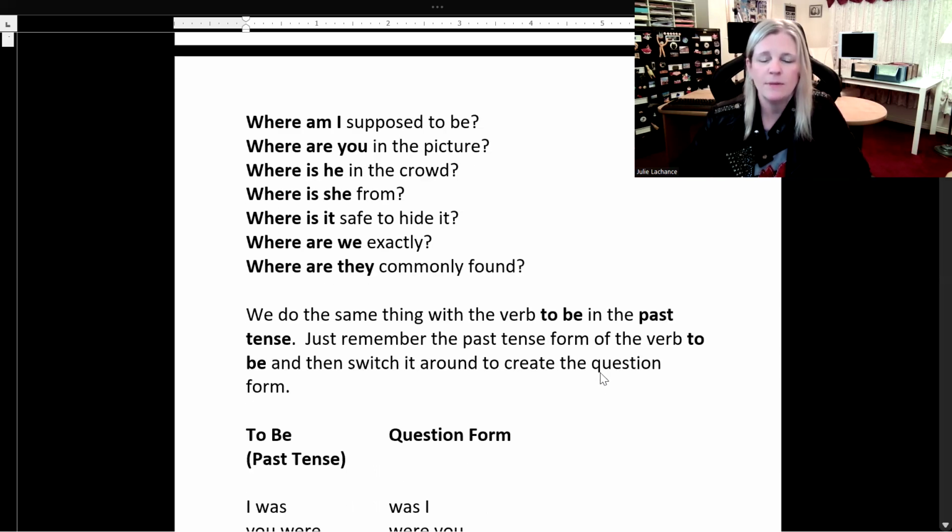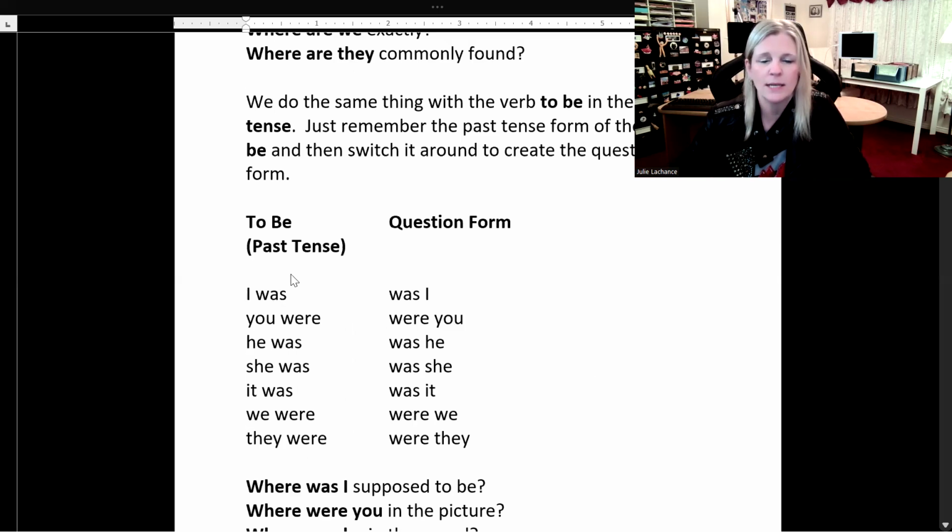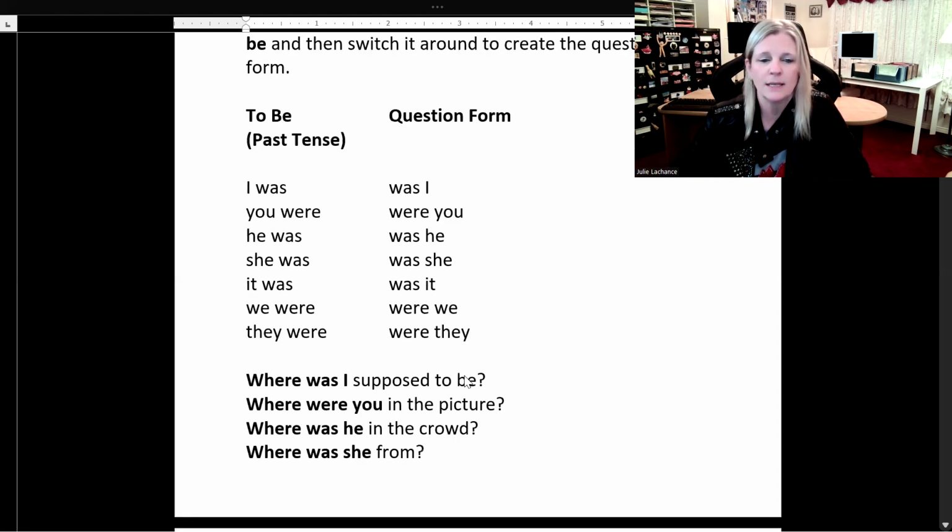So we do the same thing with the verb to be in the past tense. Just remember the past tense form of the verb to be and then switch it around to create the question form. So the past tense form of the verb to be is I was, and the question form, was I? You were, were you? He was, was he? She was, was she? It was, was it? We were, were we? They were, were they?